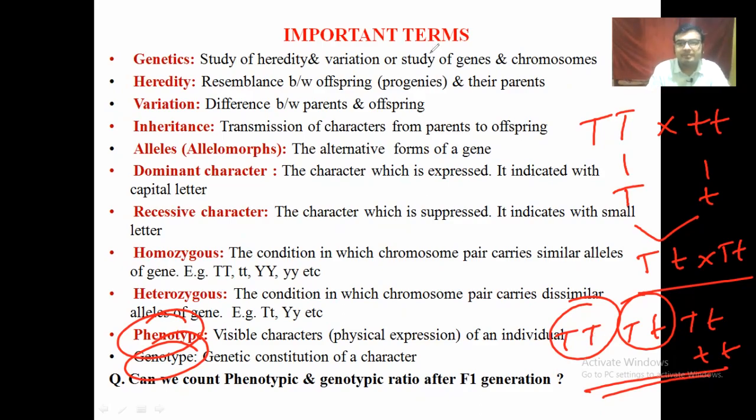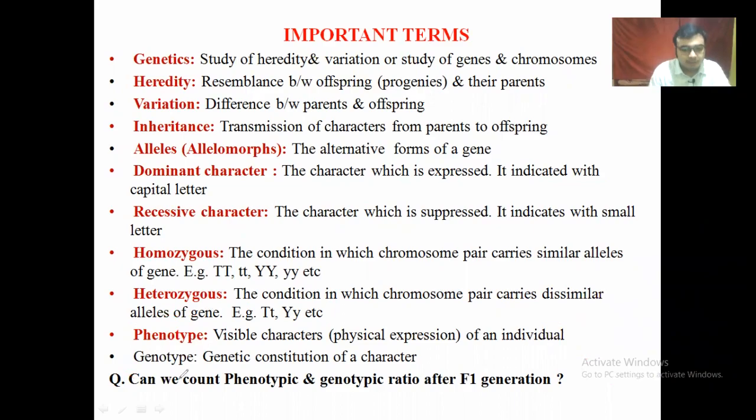Okay, then in this type of question we will find a valid reason. Can we count phenotypic and genotypic ratio after the F1 generation? So we can find phenotypic and genotypic ratio after the F2 generation, not in the F1 generation, because in the F1 generation we would like to cross in a selfing mode or self crossing.